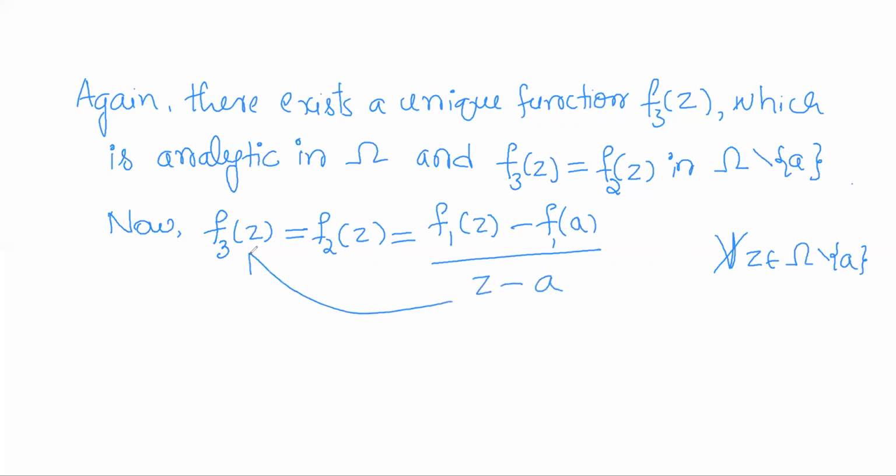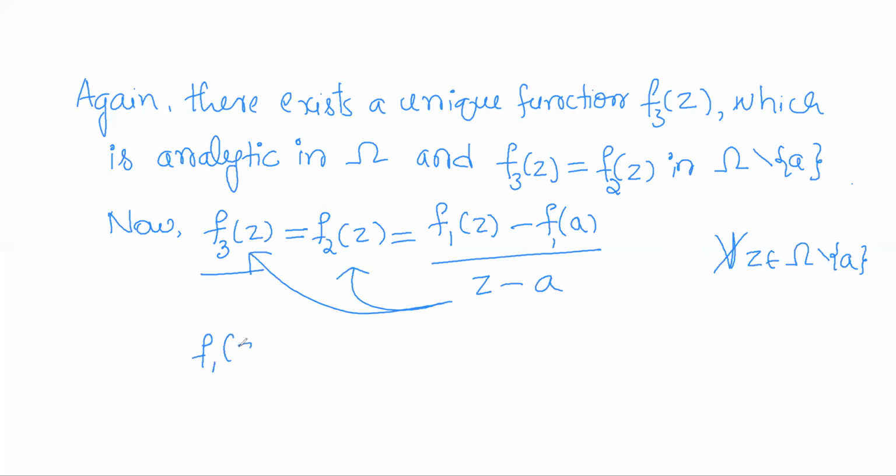So once again, cross multiply by z minus a, or equate this to f2 of z.